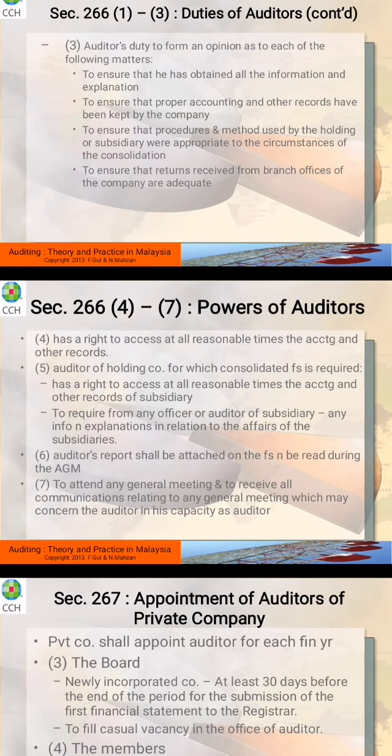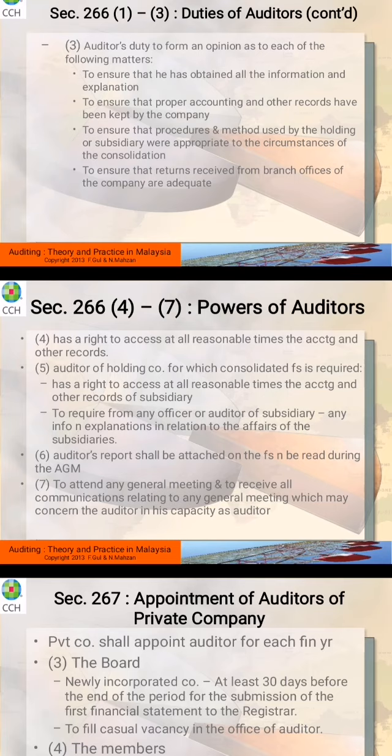Okay, sections 4 until 7 relate to powers. So what are the powers that the auditor has? Section 266 sub 4: the auditor has the right to access all information or, at reasonable times, the accounting and other records. It means that you have the right to get all those information, all those records that you want.